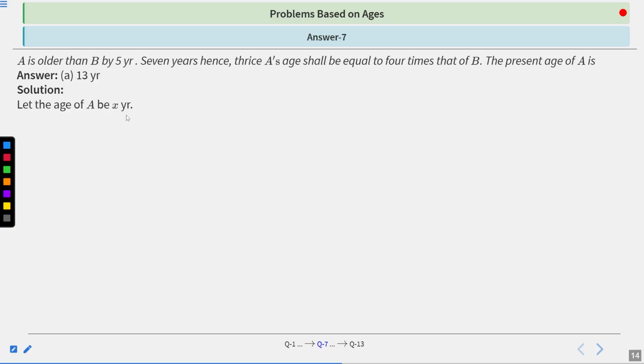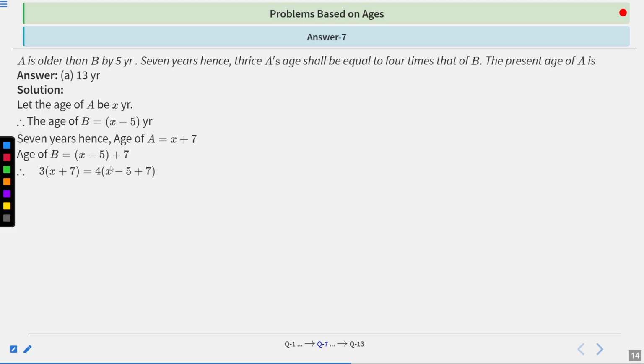So let the age of A be X years. The age of B will be X minus 5 years because A is older. Now according to the question, 7 years hence the age of A will be X plus 7 and the age of B will be X minus 5 plus 7.